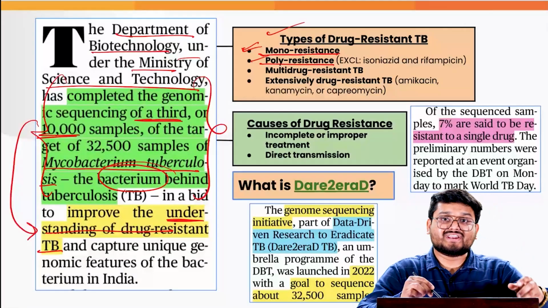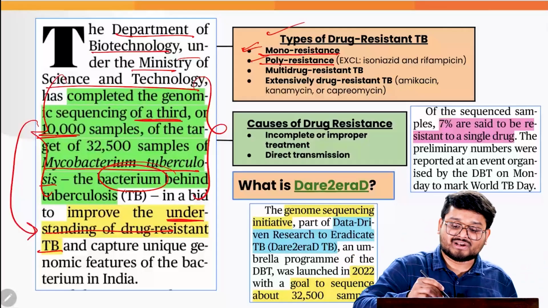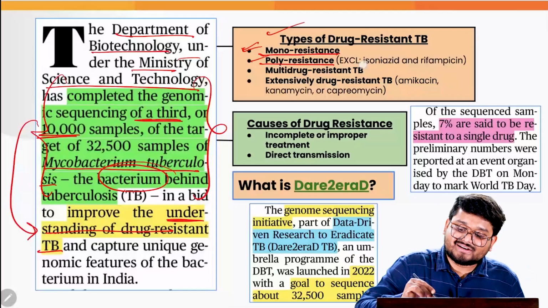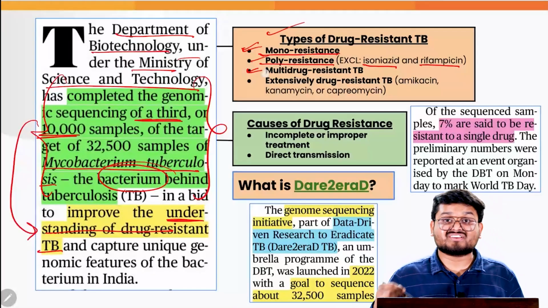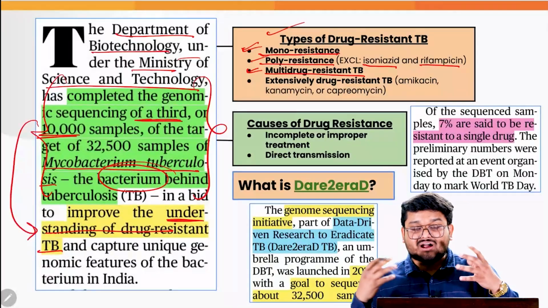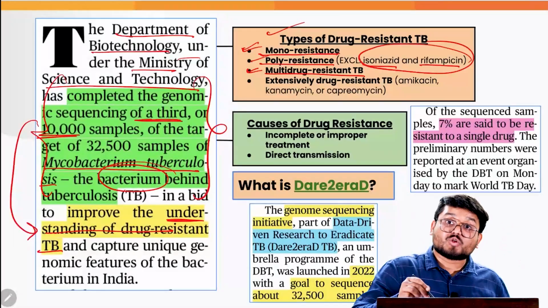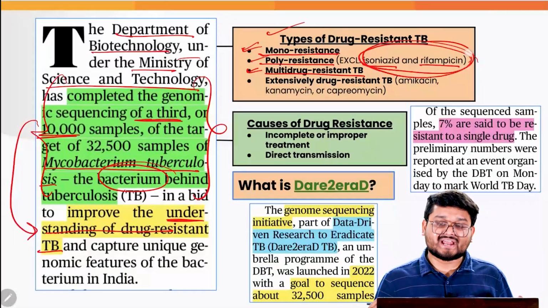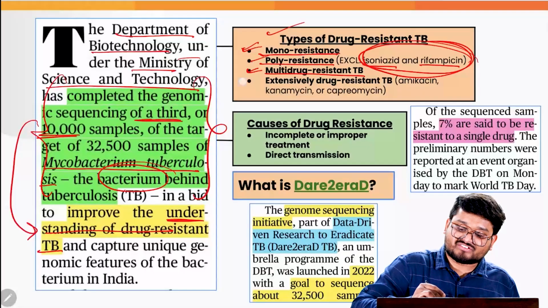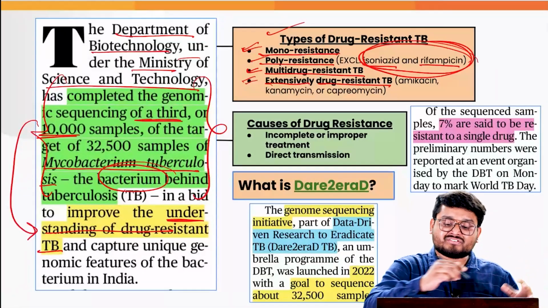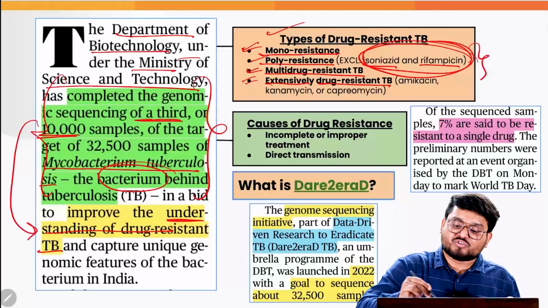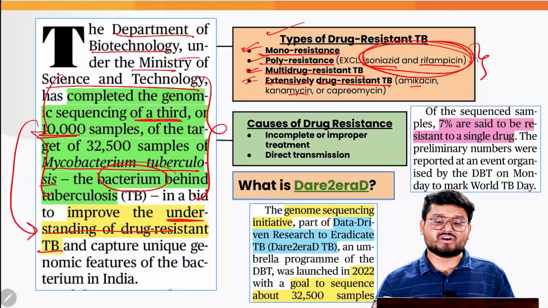But here we are not including important TB-related drugs such as isoniazid and rifampicin. Apart from this, we have multi-drug resistant TB, which is the kind of TB where not even these two drugs are working. After this, finally, we have extensively drug-resistant TB, which is not responding to the above drugs, and also any one of these particular drugs too.